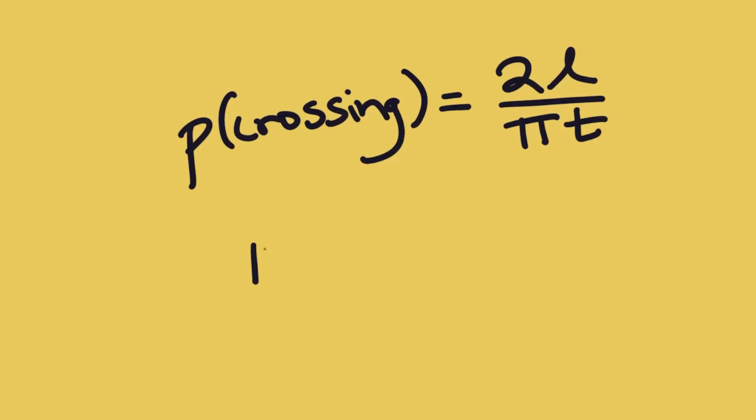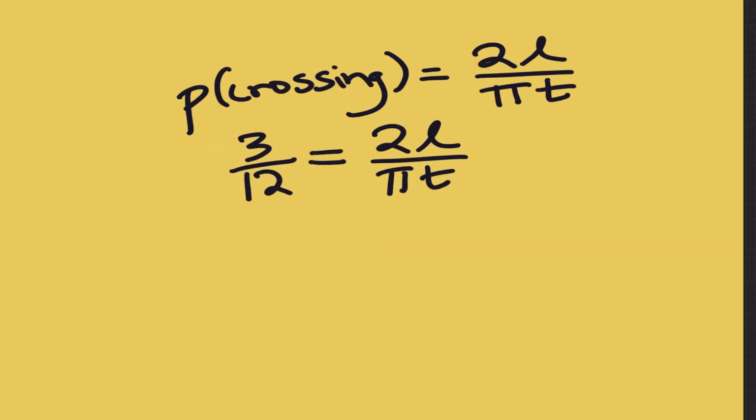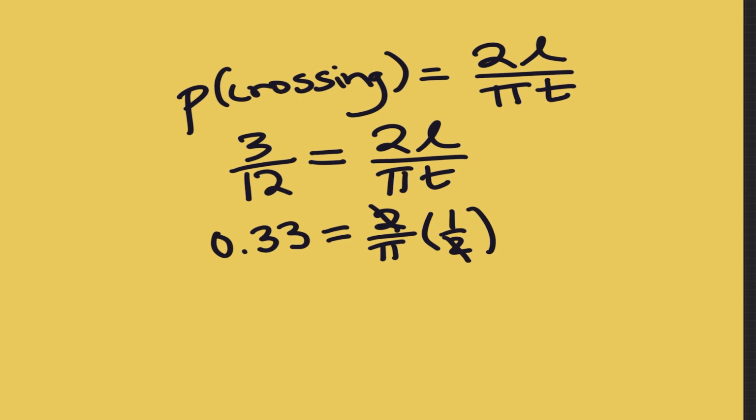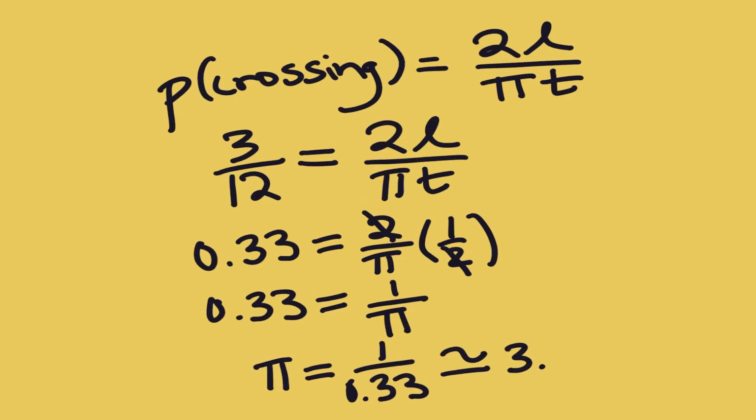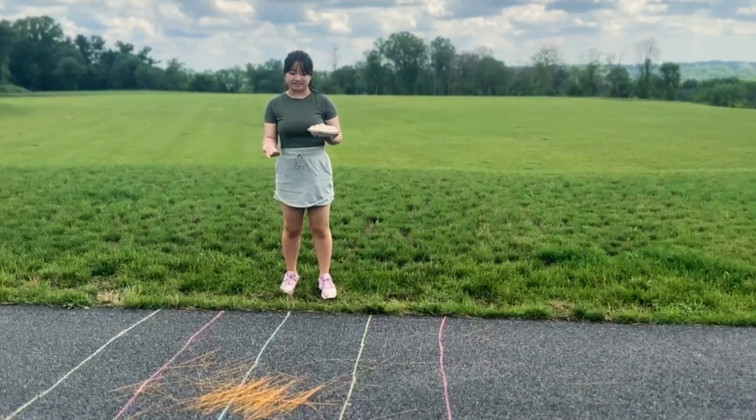Let's say that out of 12 spaghetti needles, 3 of them intersect a parallel line. Plugging that into our equation, we get 3 over 12 equals 2L over pi t. Now, assuming that t is twice the length of L, we can plug that in for L and t and cancel out the 2's, getting that 0.33, 3 over 12, equals 1 over pi. Now, rearranging the equation to solve for pi, pi equals 1 over 0.33, which is approximately equal to 3.03. And this is how I turn spaghetti into pi.